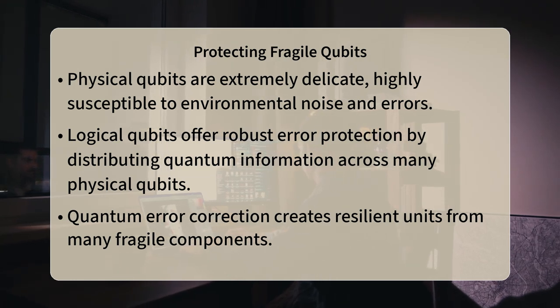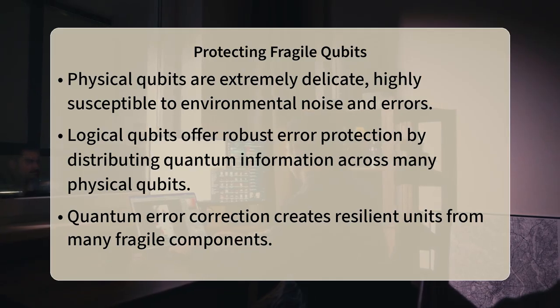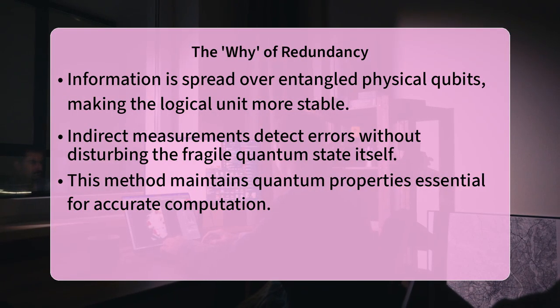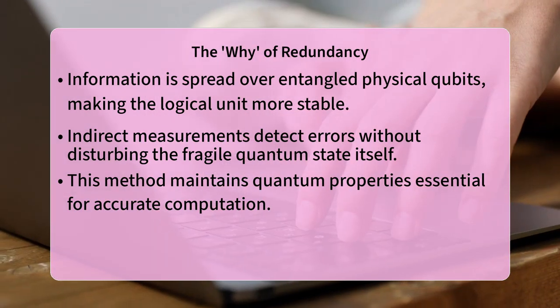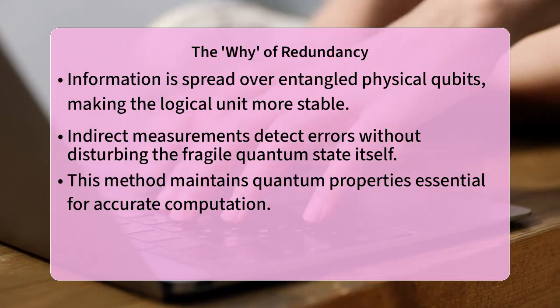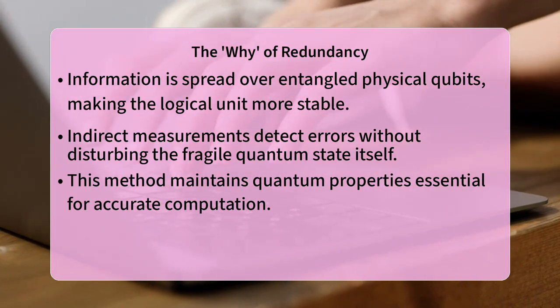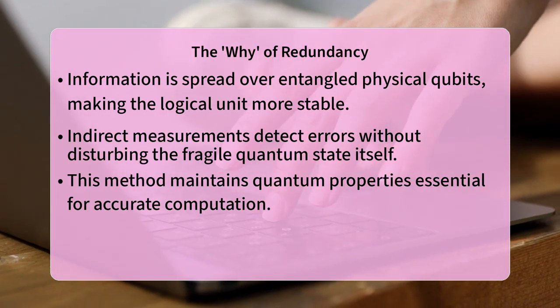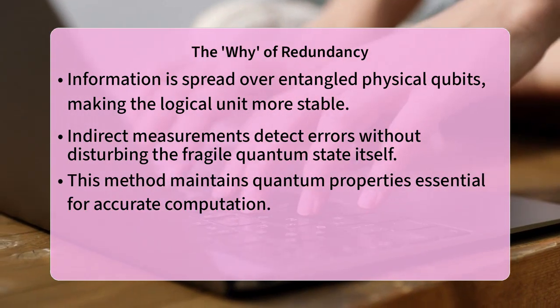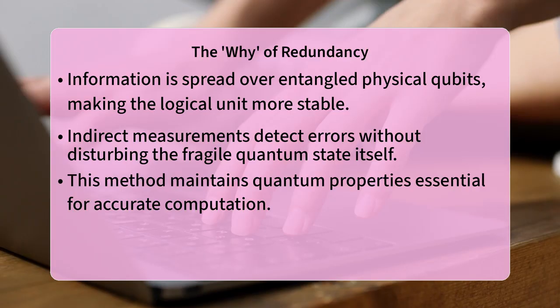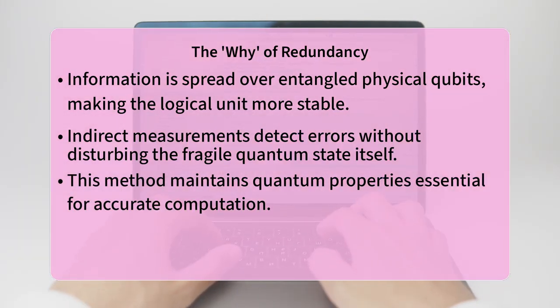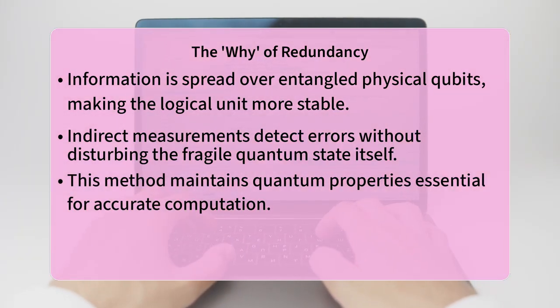Instead of storing one bit of information on one physical qubit, we use several. For instance, a simple error correction code might use 3 physical qubits to represent one logical qubit. If one of these physical qubits experiences an error, like flipping its state from 0 to 1 when it should have remained 0, the other 2 qubits still hold the correct information.